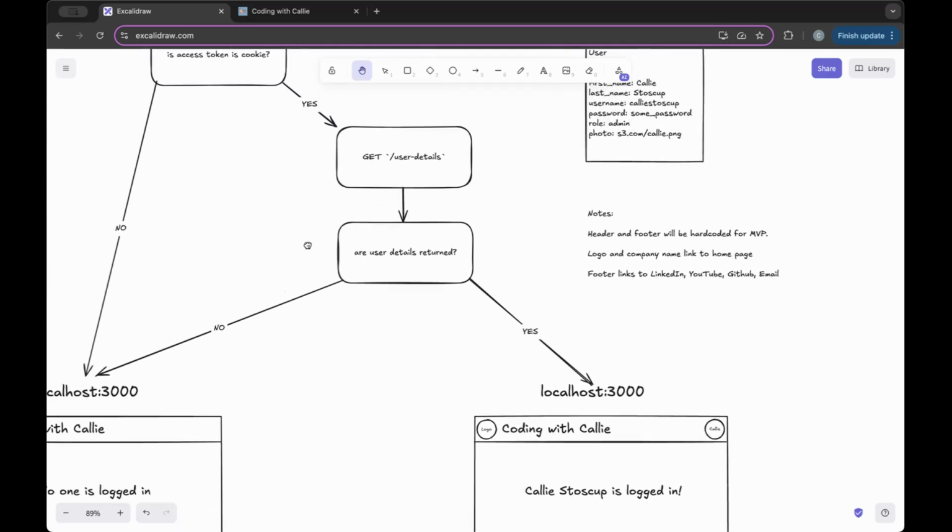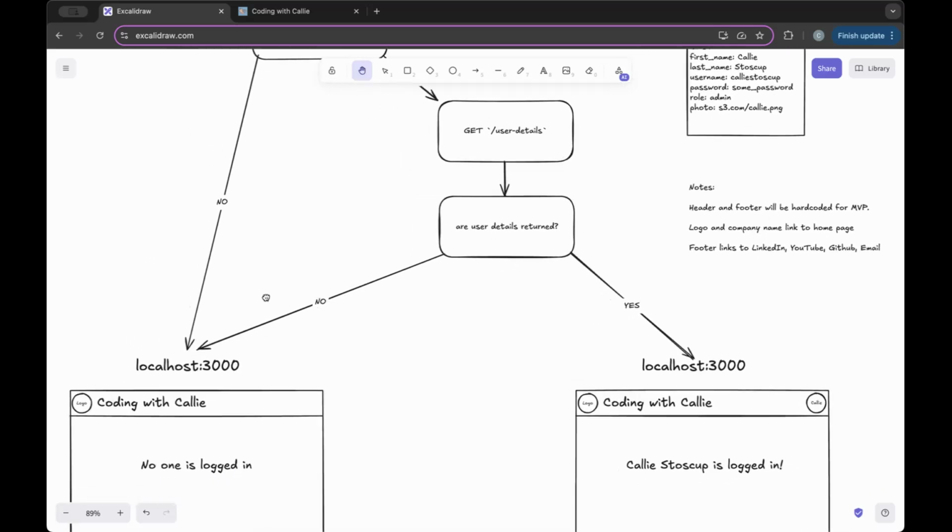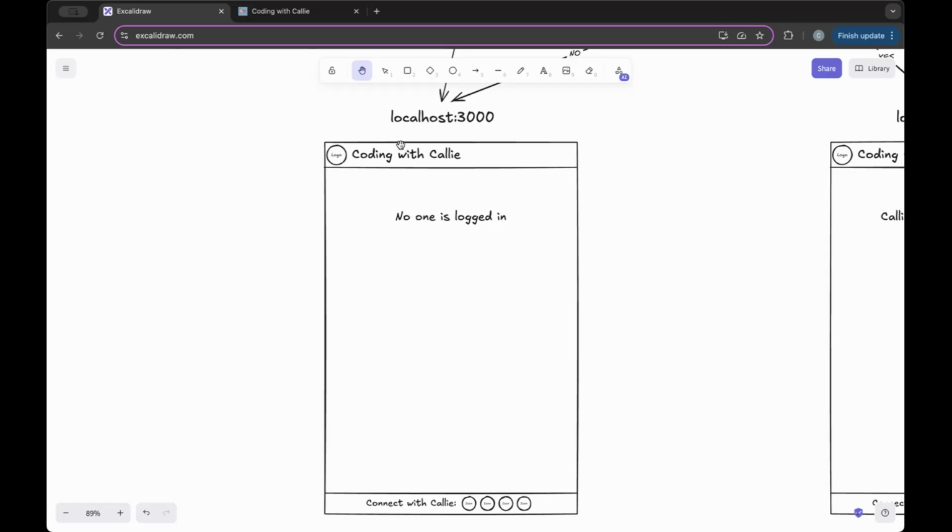But let's go up and look at another option. Let's say I still have an access token saved in a cookie. I'm still going to have user details pinged, but if user details are not returned, that means my access token is not valid. Maybe it's timed out, or maybe it's just the wrong access token. So instead, what's going to load when I load localhost 3000 is just the anonymous user view. I'm going to see the logo, the Coding with Callie company name, and my footer with all my social media links, but I'm going to see no one is logged in. This is just a temporary placeholder so I can test and verify that my login works.